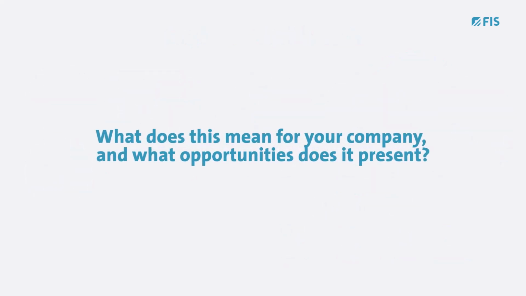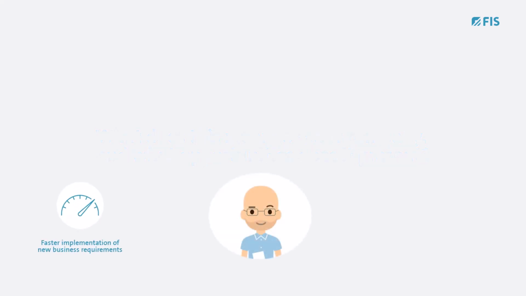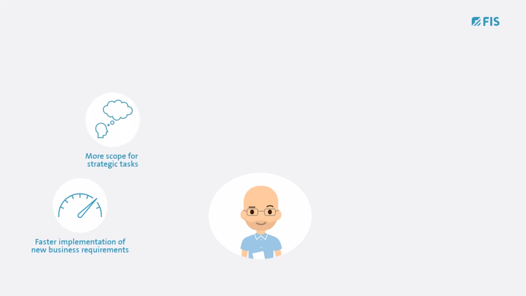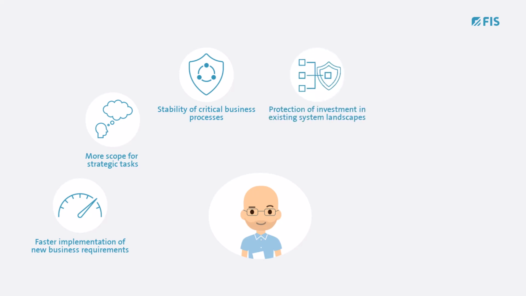What does this mean for your company and what opportunities does it present? FIS-XEE creates the conditions needed to translate new business requirements into productive processes more quickly. Teams gain time for strategic tasks instead of investing resources in manual integration processes. Standardized workflows and centralized control increase the stability of critical business processes. Existing investments in system landscapes are retained and can be flexibly integrated into future integration strategies.